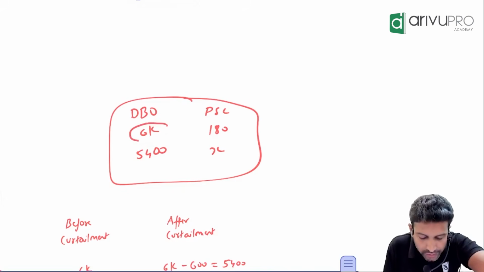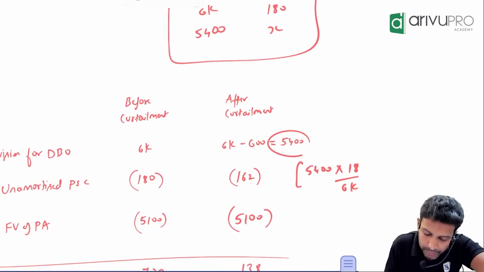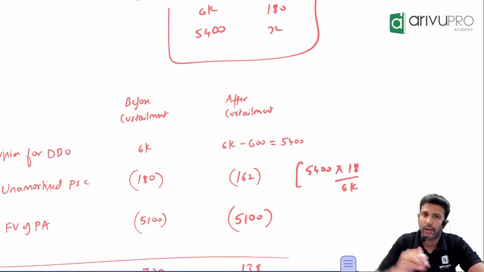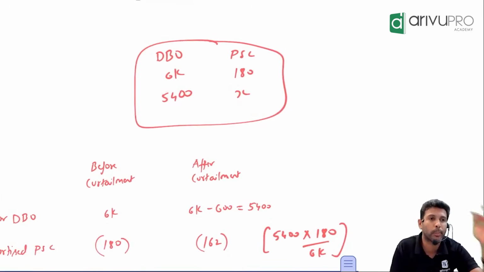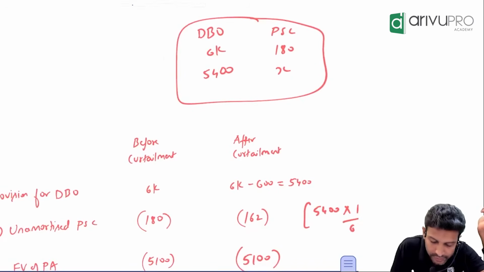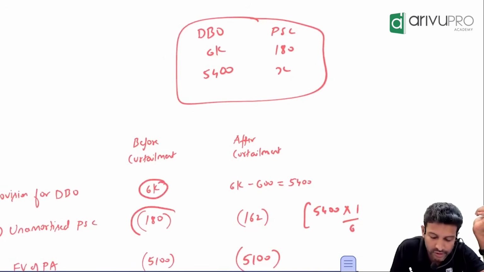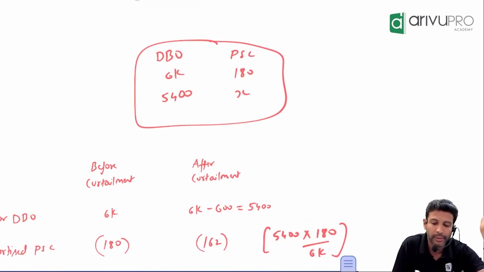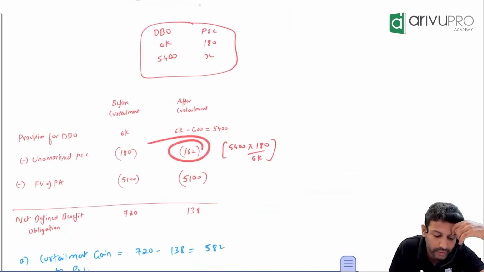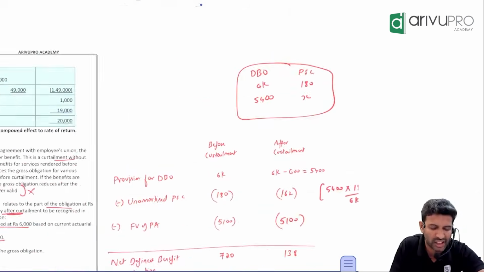After curtailment, DBO is 6,000 or how much did it become? 5,400. After curtailment, the liability value is only 5,400. So how much is the past service cost value? Proportionate. If 6,000 means past service cost is 180, and liability has become 5,400, how much is past service cost? Proportionate, how much is that? 162. Yes, so that's what they said over here.